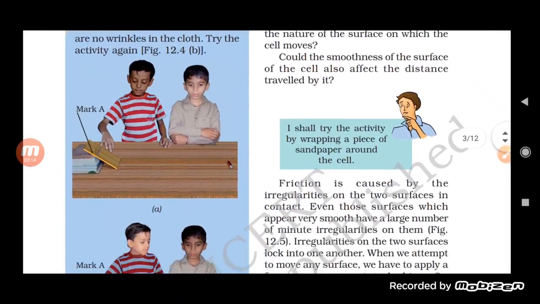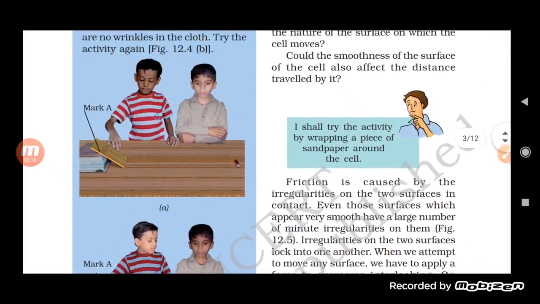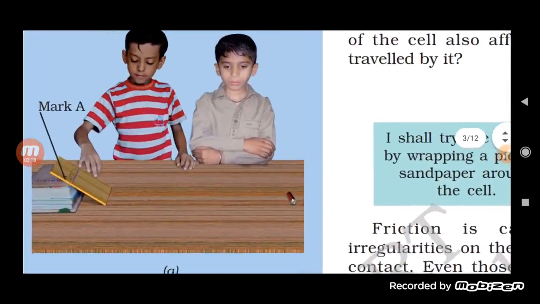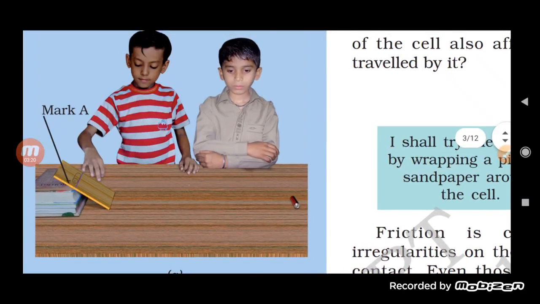Now see here, students. In the first case, we have taken a board, we have marked A here, and we allow a pencil to move. Here a battery has been taken. You can take anything, a battery or a pencil, which can roll easily.